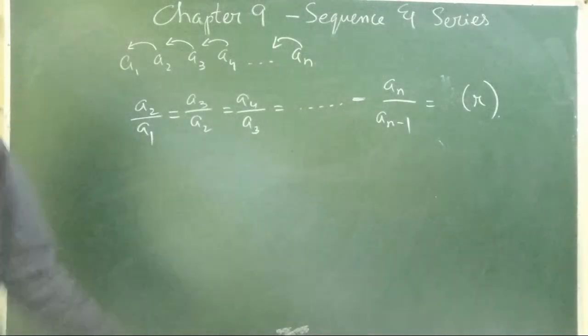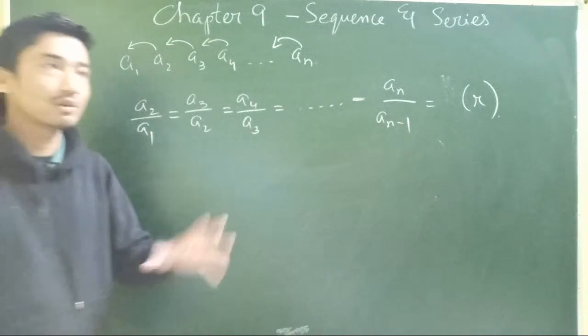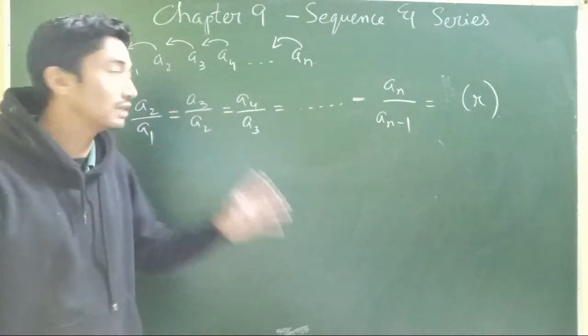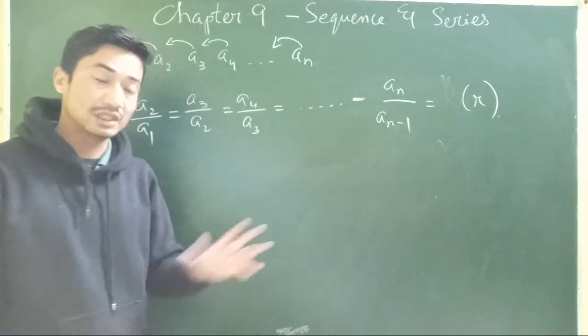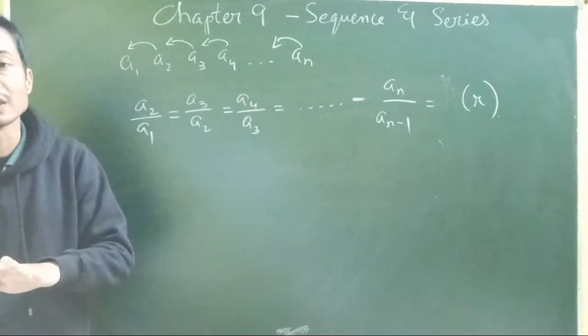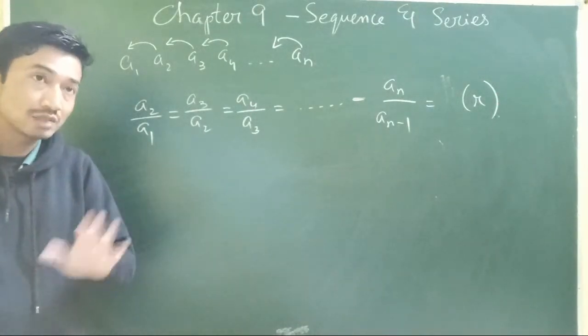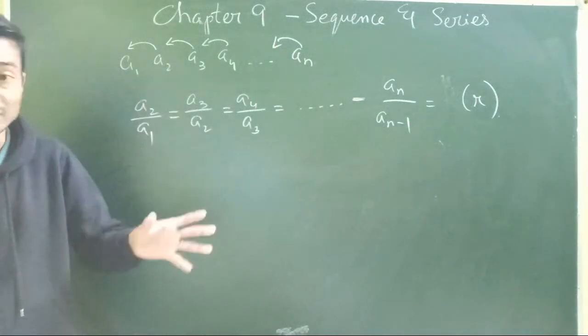Please keep your understanding of arithmetic progression in the background and try to interlink it with geometric progression. Nothing is very different. Of course, there will be slight changes, because here we talk of the common ratio, not the common difference. So there will definitely be some changes, but the general concept is almost the same.